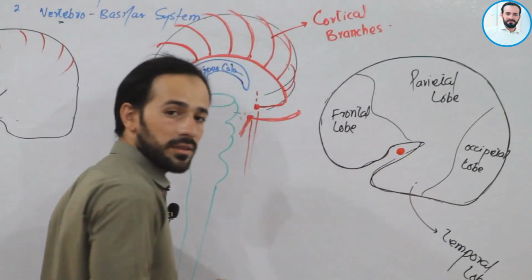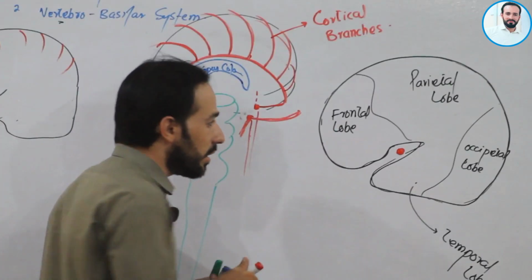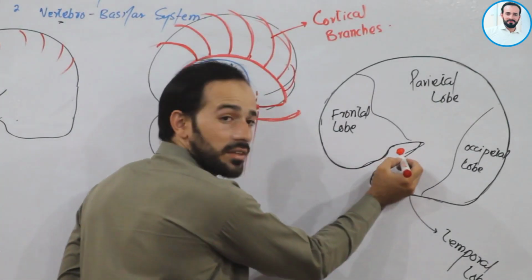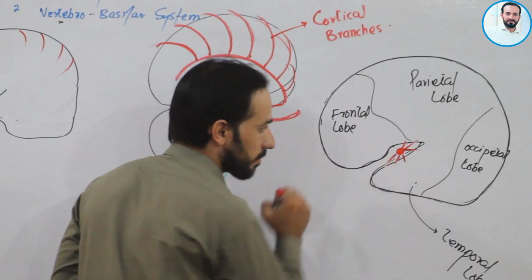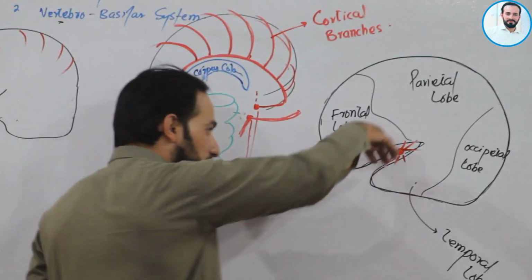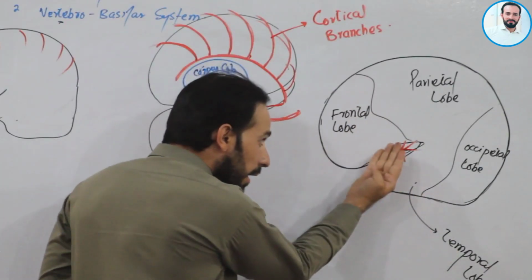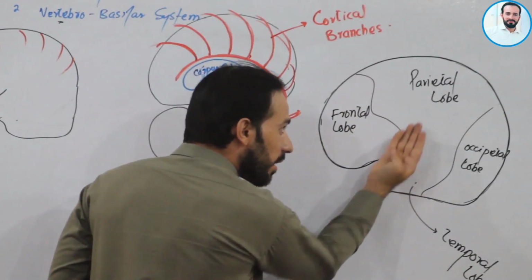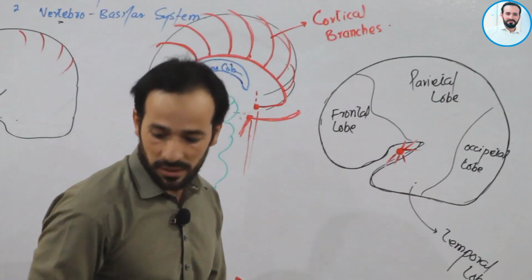This is the arising point of the middle cerebral artery. Now look carefully. This middle cerebral artery is giving branches like this. Clear? These branches are entering the temporal lobe and the inner side of the frontal and parietal lobe. Clear, friends?